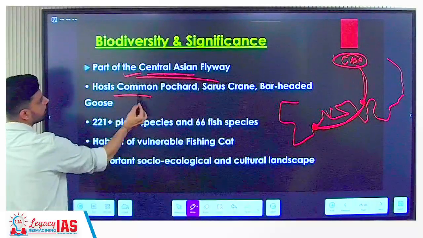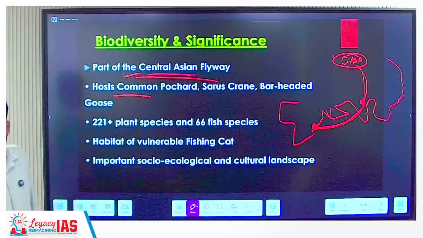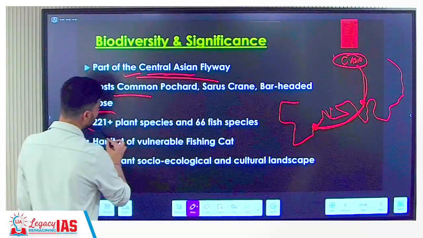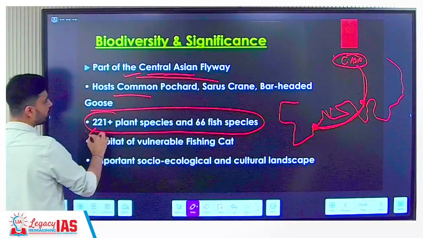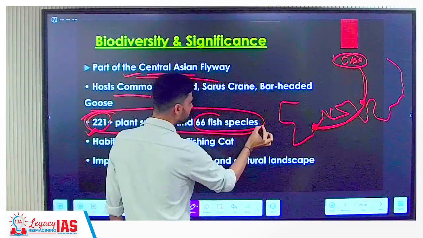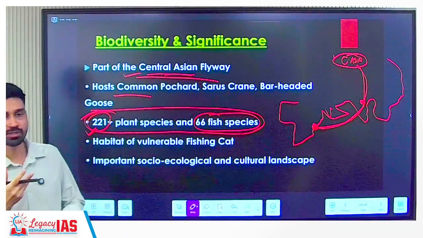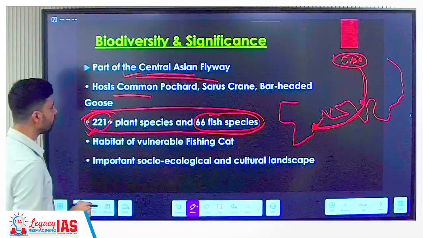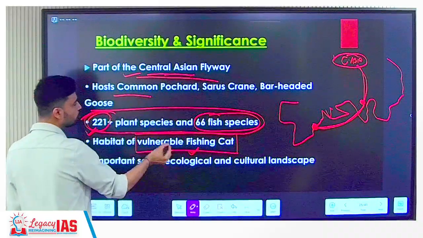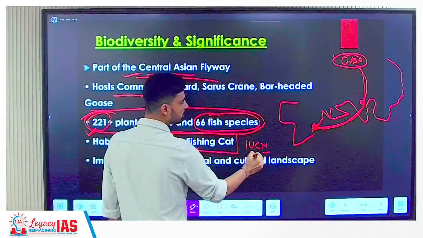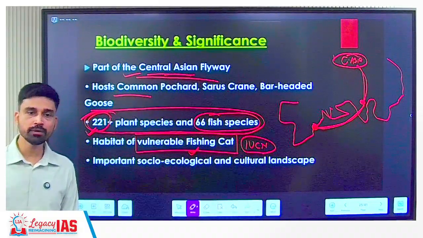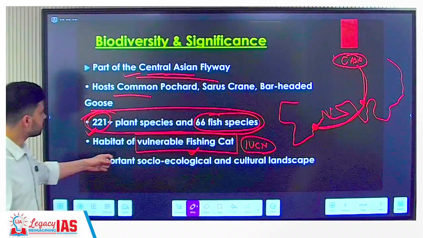What are the birds that you will find here? Common pochard, sarus crane, bar-headed goose. Yes, some of the common birds that use this particular bird sanctuary. In terms of biodiversity it is also very rich, because how many plant species will you find here? 221 plus plant species. And because it is a freshwater body, you have aquatic fishes. So 65 to 66 fish species you will find. Habitat of the vulnerable fishing cat. Fishing cat is in the IUCN categorization you would have studied. What is the highest form of categorization? Critically endangered, right? Then you have endangered. Then we have vulnerable, right? So that is how the fishing cat is classified as vulnerable.